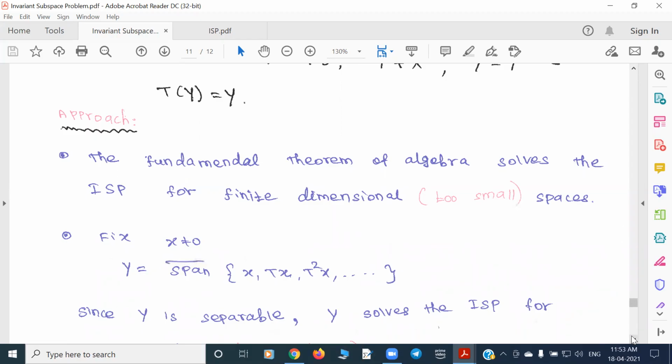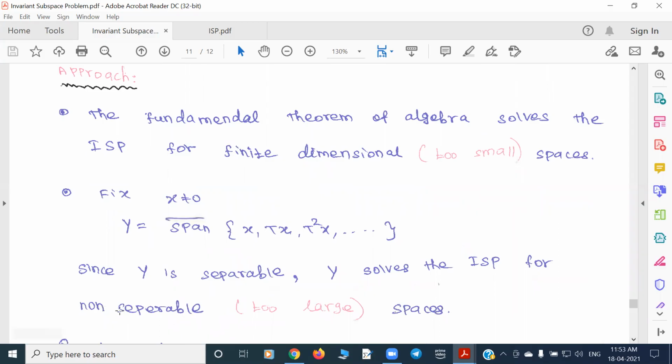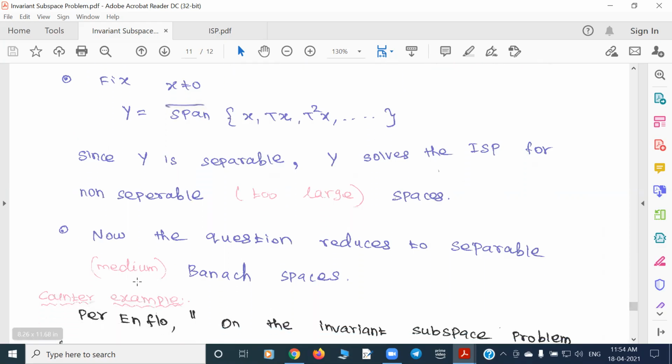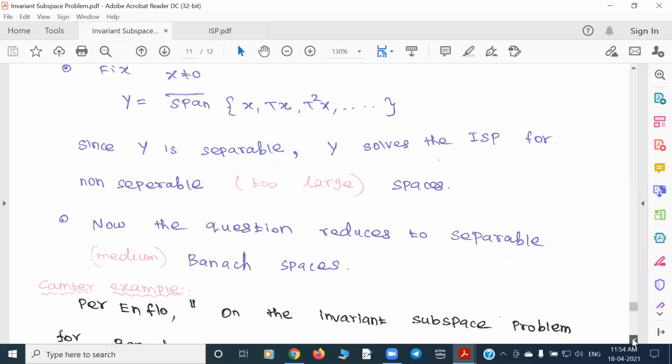So suppose your X is a non-separable space, then y will obviously be a proper non-trivial invariant subspace for T. Hence this question has a positive answer in the finite dimensional case as well as in the non-separable cases. So now the remaining case is the medium case. That means if you have only a separable Banach space, whether it has a proper non-trivial invariant subspace or not.